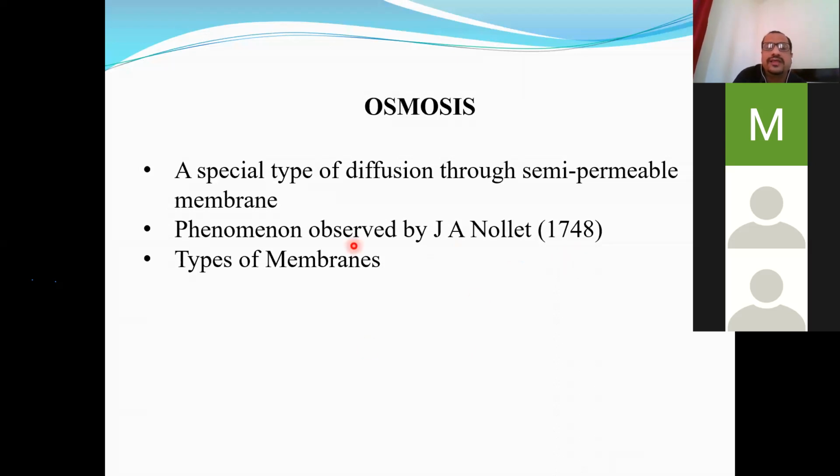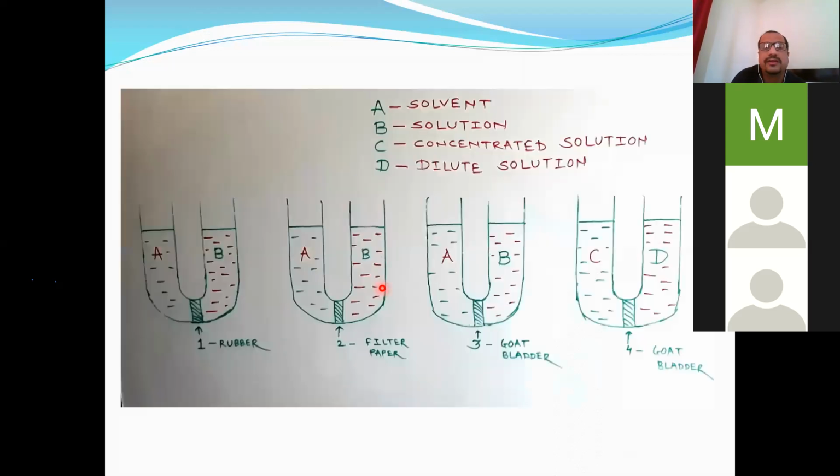And before studying the process of osmosis, we have to consider different types of membranes, and which they are. See here. We can study the process with the help of this U-shaped glass tube. Here is a limb A and limb B. This A limb consists of solvent. B limb consists of solution. Here is the difference. In this limb, there is C, concentrated solution, and it is separated by membrane from this D, dilute solution.